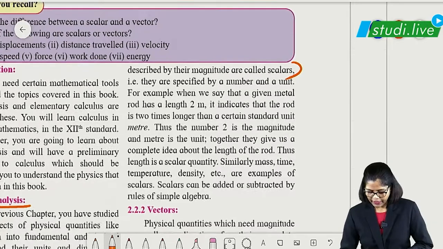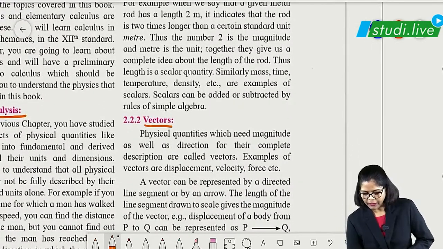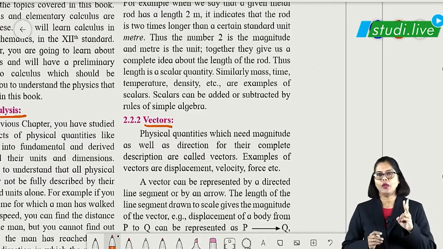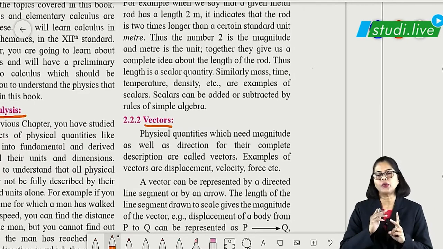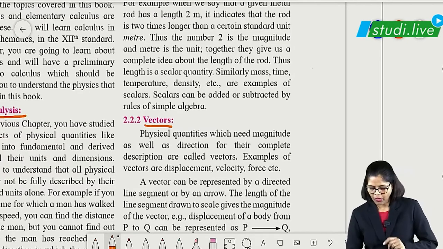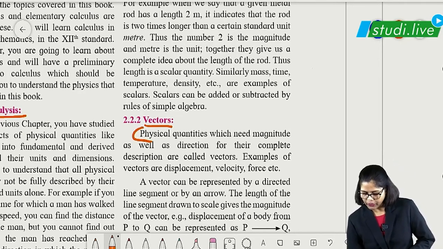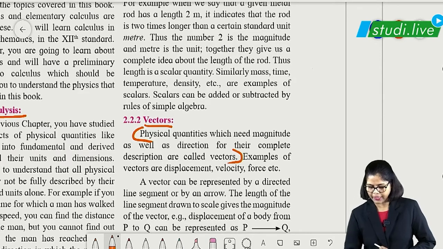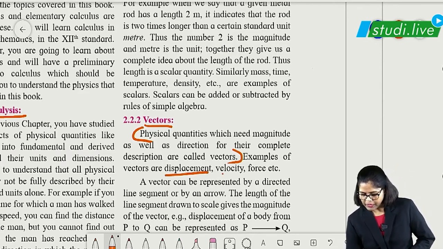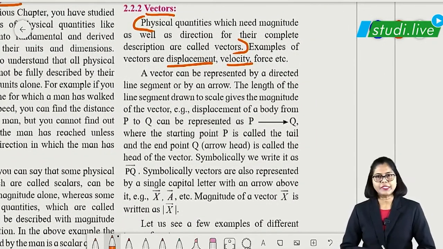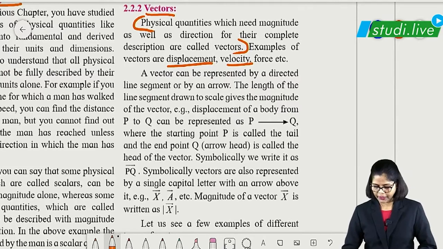Okay. Then comes the vector part. So vectors are nothing but where we require two things, that is magnitude as well as direction. Okay. So physical quantities which need magnitude as well as direction for complete description, we call them vectors. And of course examples are displacement, velocity, force, torque, everything comes under this particular part.